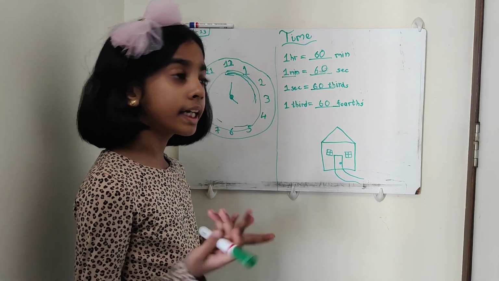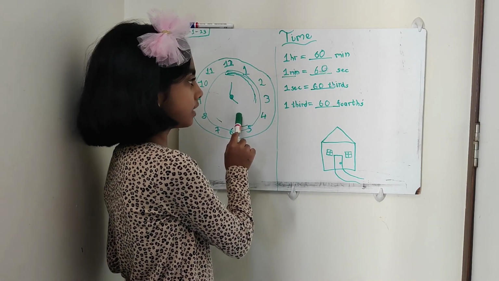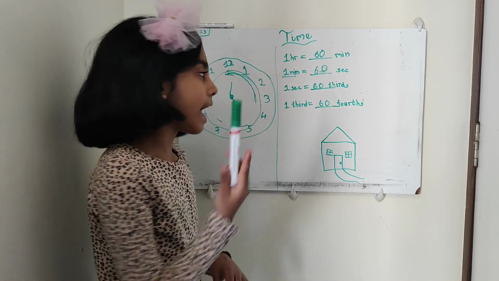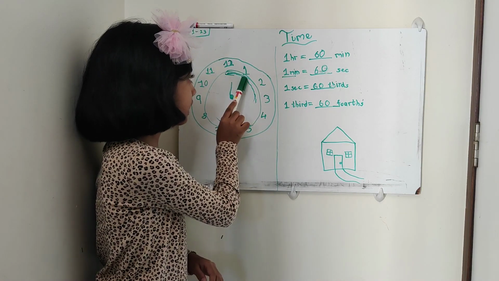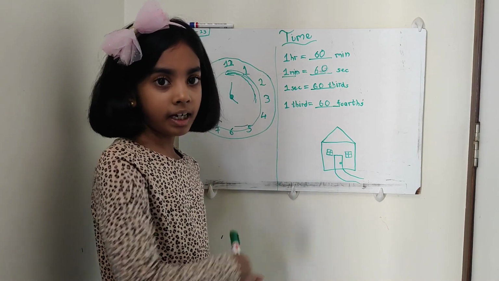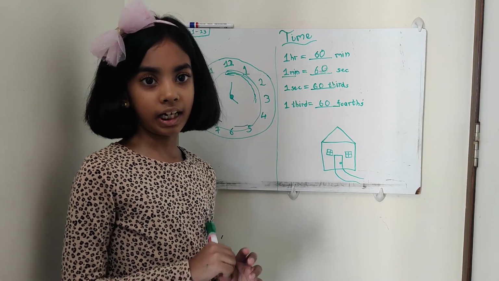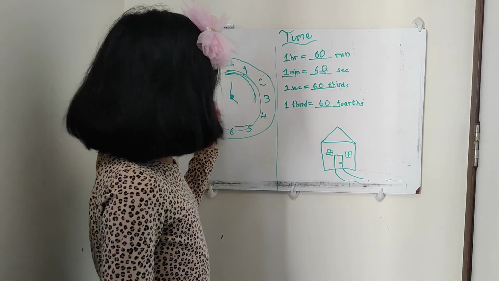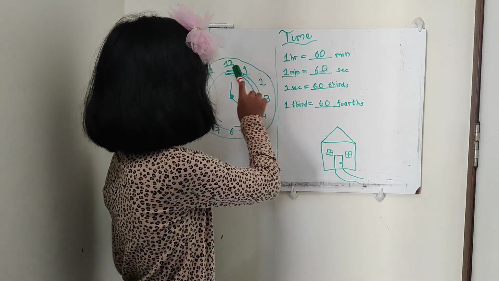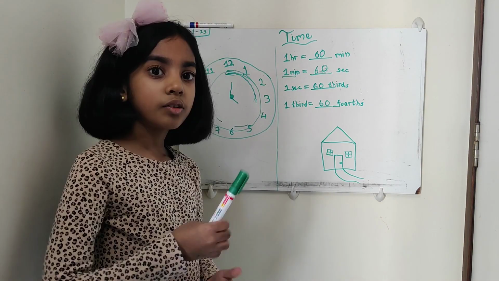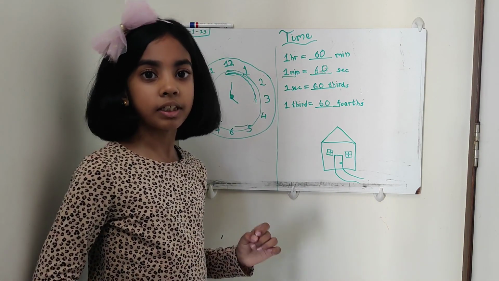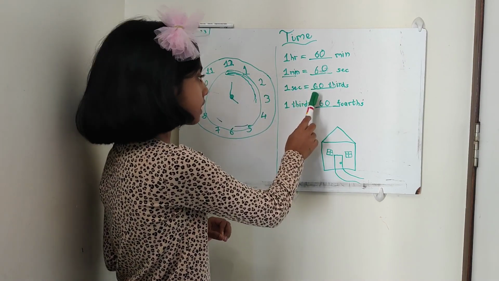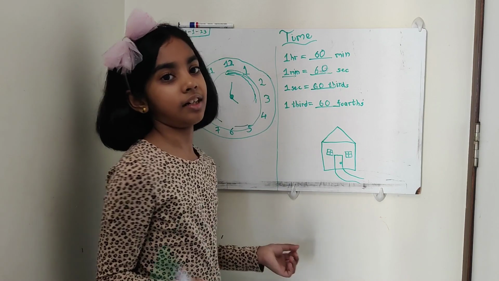Now how did we get 60 minutes in 1 hour? Because like 1 second, it goes tick, tick, tick, tick between one digit to another and it makes 5 ticks. So we have 12 digits, so let's multiply it by 5. So 12 into 5 is equal to 60. That's how we got 60 minutes, 60 seconds, 60 thirds, 60 fourths, etc.